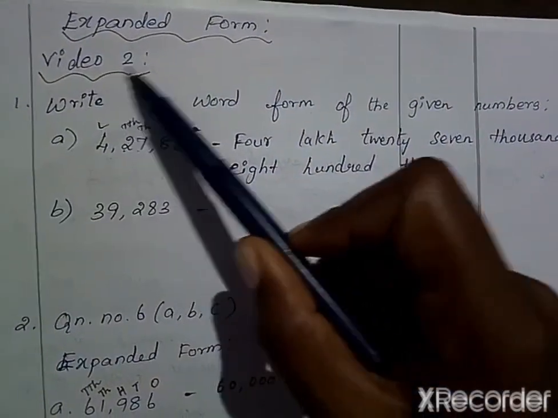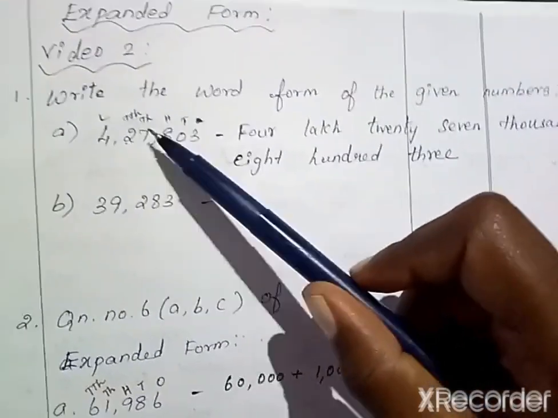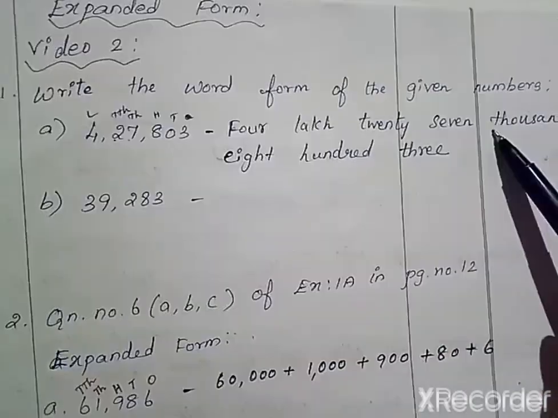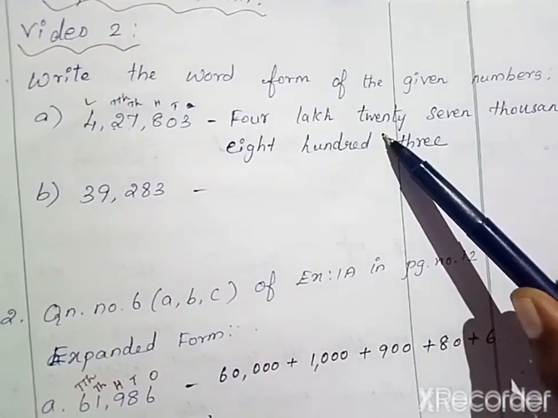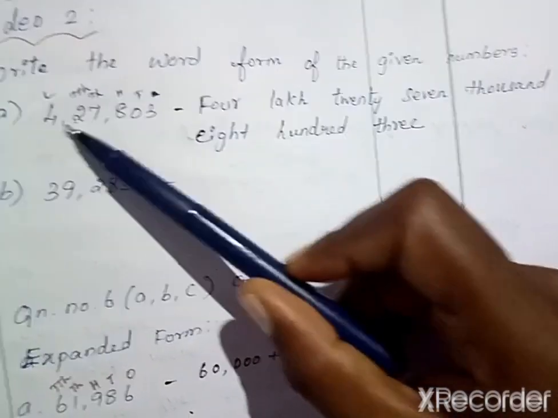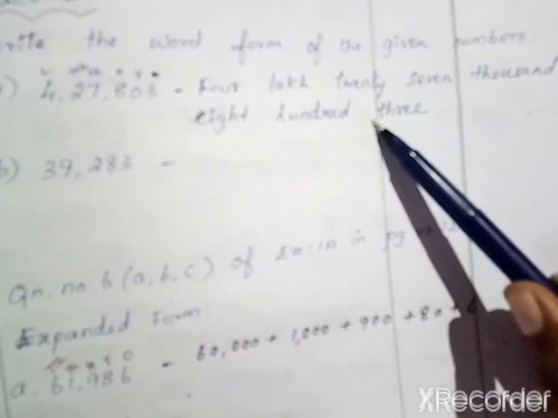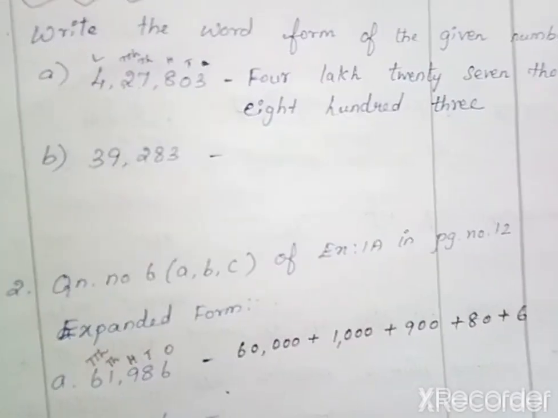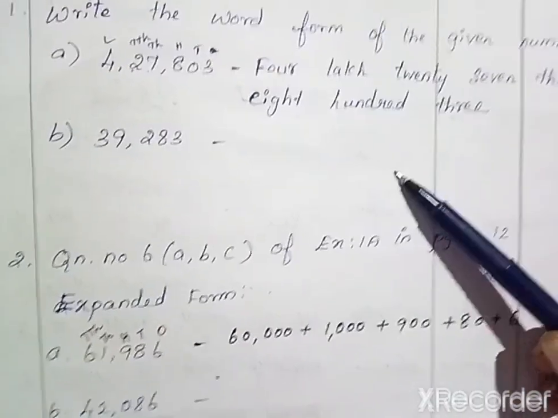Then in video 2 we have discussed about expanded form. In that the first question is write the word form of the given numbers. The first question I have written the answer for that. So here it is 4,27,803. I have written that in word form. The next question you have to write the answer for that.